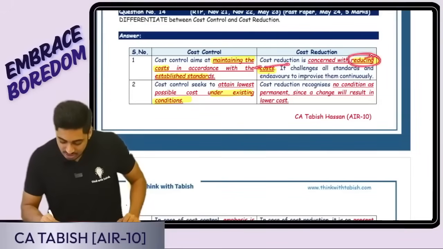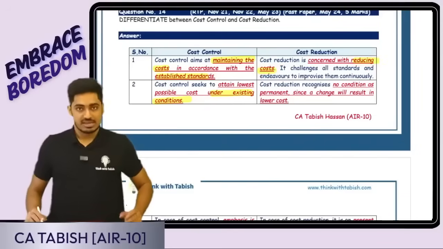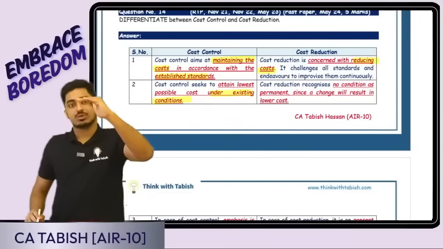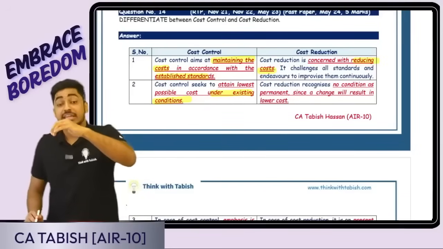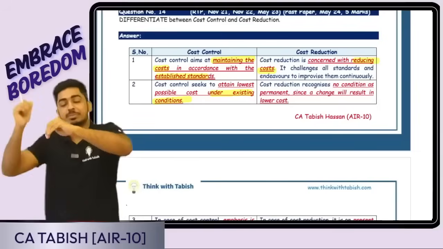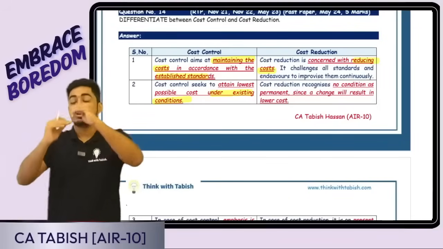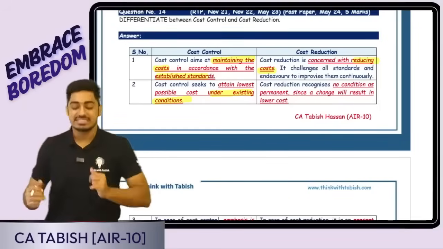Okay, cost reduction is reducing the cost on a permanent basis. It's telling me to continuously try reducing. Now it is 12. Let me try bringing it to 10. Then if possible, let me try doing some more improvements. Let me see if I can bring it down to 9. I'm not adhering to the standards. I'm continuously challenging the standards.